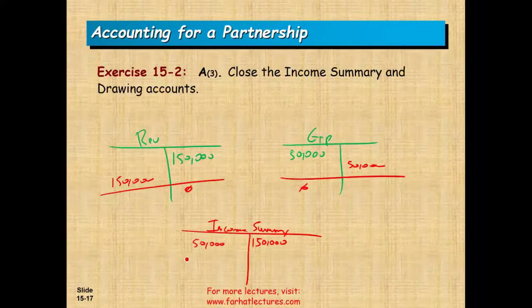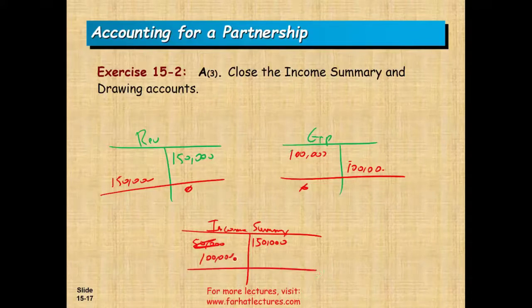I'm sorry, I have to make this 100,000. Give me one moment. Let me just erase this real quick. So I'm going to make expenses equal to 100,000, because I want a profit of 50,000. So I have 100,000 of expenses. I'm going to close it, credit expenses, debit income summary. So now what I have in income summary is $50,000. This is the profit. This is revenues minus expenses.